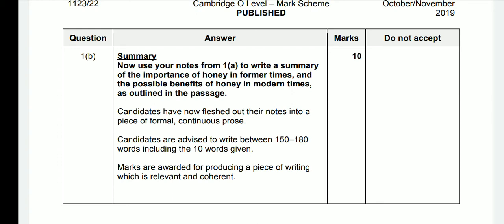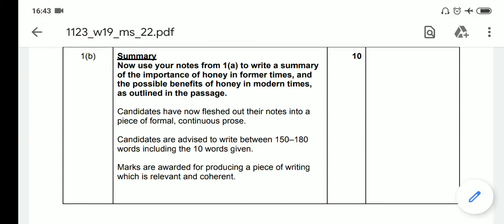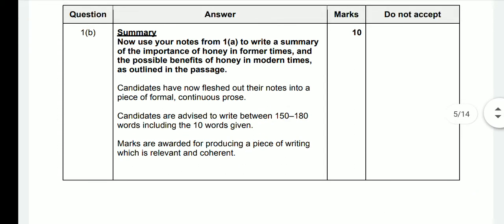We usually take it for granted. I told you yesterday that we usually take summaries for granted, but do not take them for granted. Don't miss my lecture on summary writing yesterday. Candidates are advised to write between 150 to 180 words. We all know that 10 words are given, so 150 to 180 words include the 10 words that are given. So the total should be 150 to 180 words.